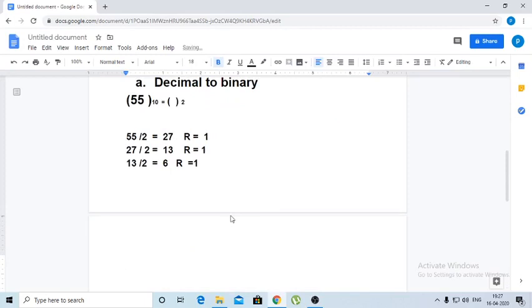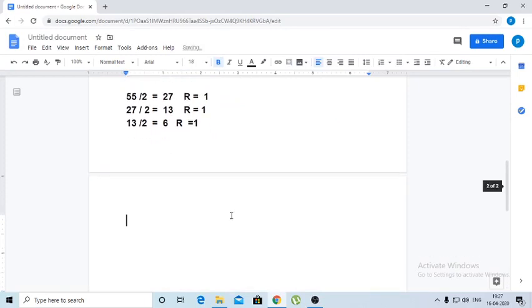Again 6 is divided by 2, and you will have 3 with a remainder 0. And again 3 is divided by 2. We will have quotient 1 and remainder equal to 1.